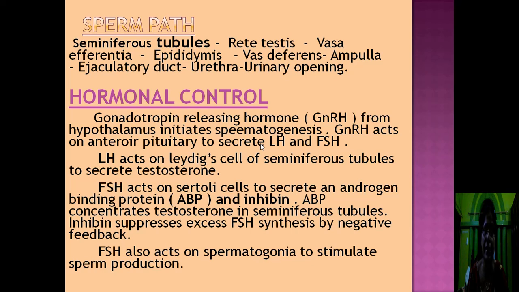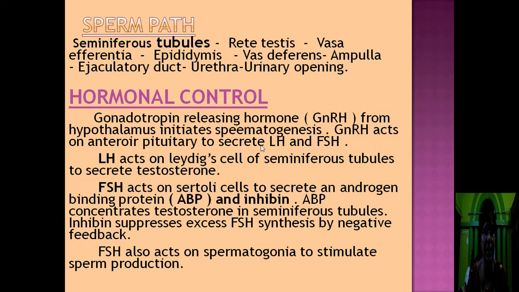LH acts on Leydig cells of seminiferous tubules to secrete testosterone. FSH acts on Sertoli cells to secrete androgen binding protein or ABP and inhibin. Androgen binding protein is otherwise called ABP. This ABP concentrates testosterone in seminiferous tubules. So the testosterone can help in the process of spermatogenesis.